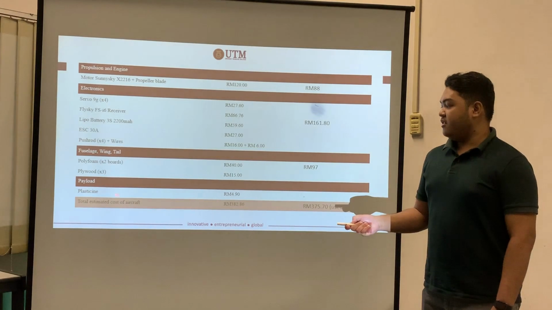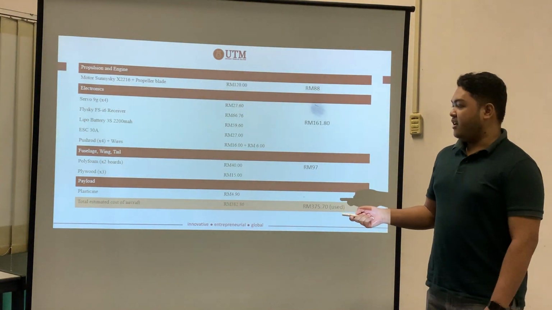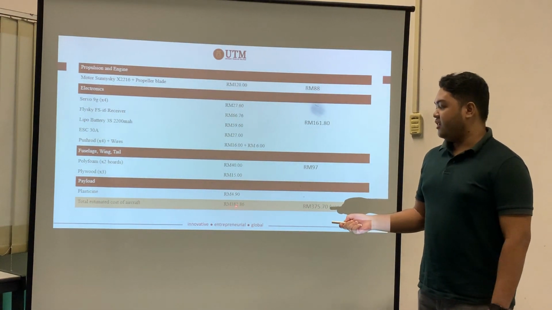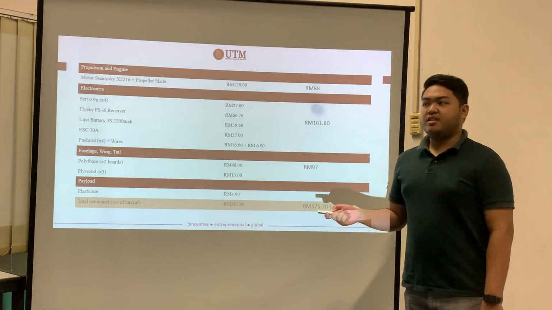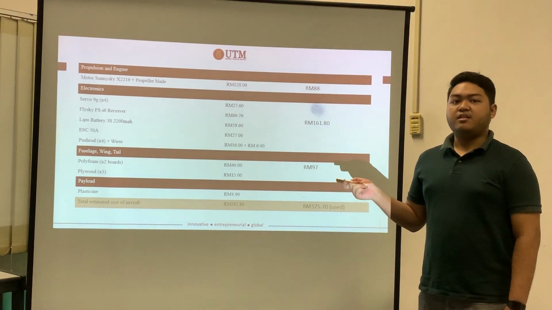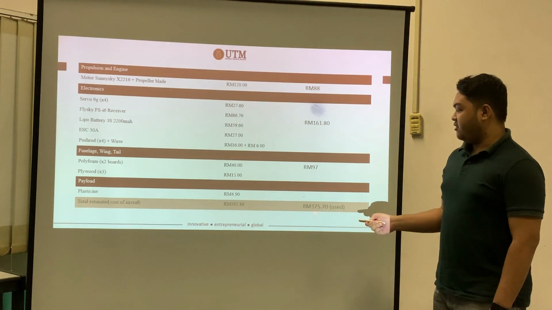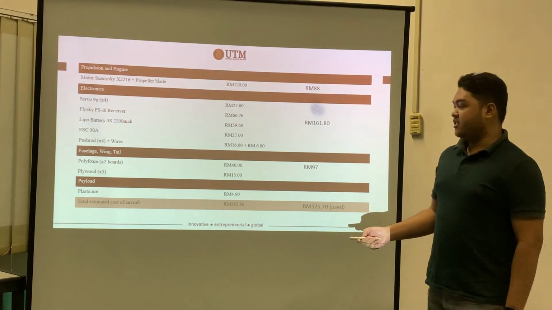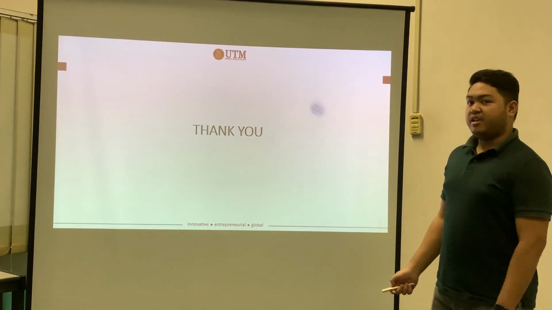For the payload, the assumption was 4 ringgit 90 cent, and the total estimated cost for the aircraft is 382 ringgit and 86 cent. But after all purchases have been made, including the glue, the tape and so on, the total cost is around 375 ringgit and 70 cent. This is the cost that we are using for our project. Okay, that's all from us.